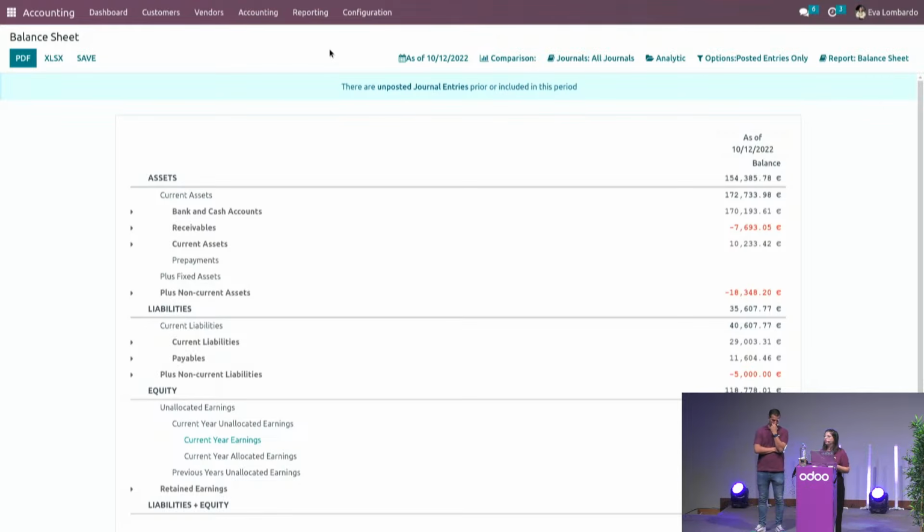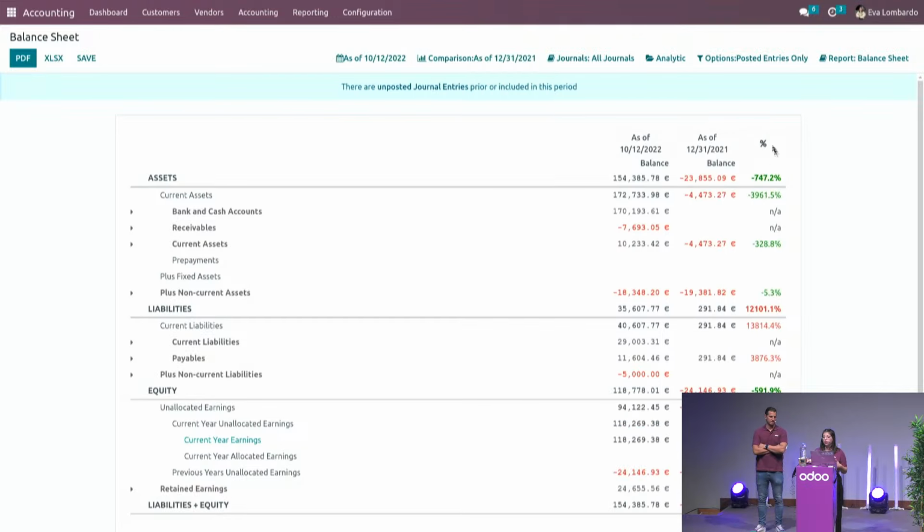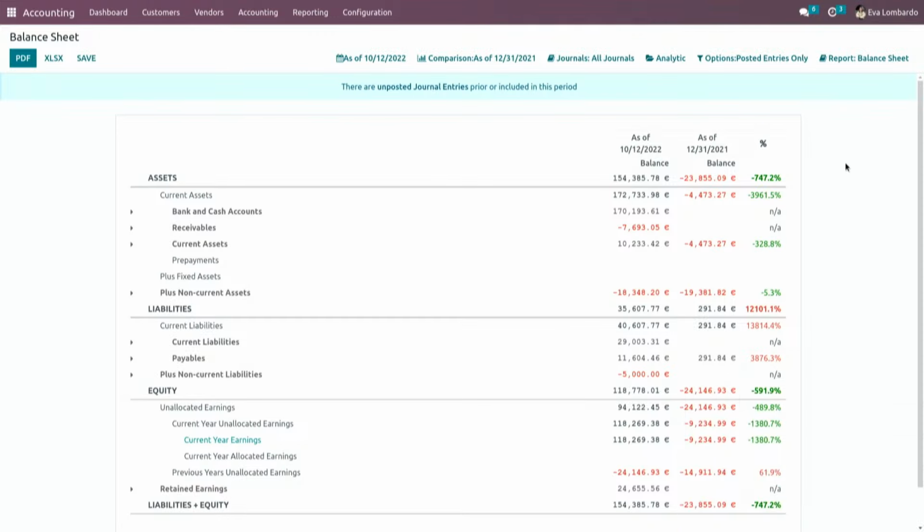We have all the filters available, so these reports are dynamic, of course. You can add comparison between previous periods or even the same period last year, and you will even get a variation between the two. We have dynamic colors indicating you inconsistencies within your report. You can even switch from one balance sheet to the other because we have now globalized all the financial reports.